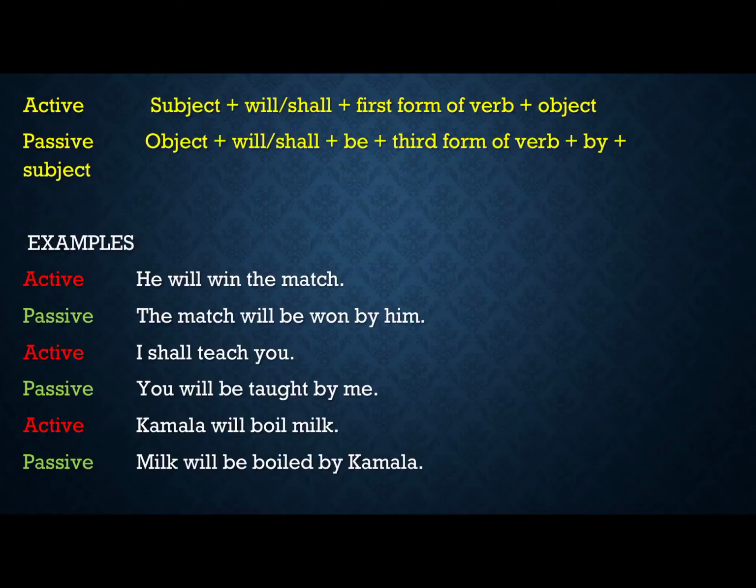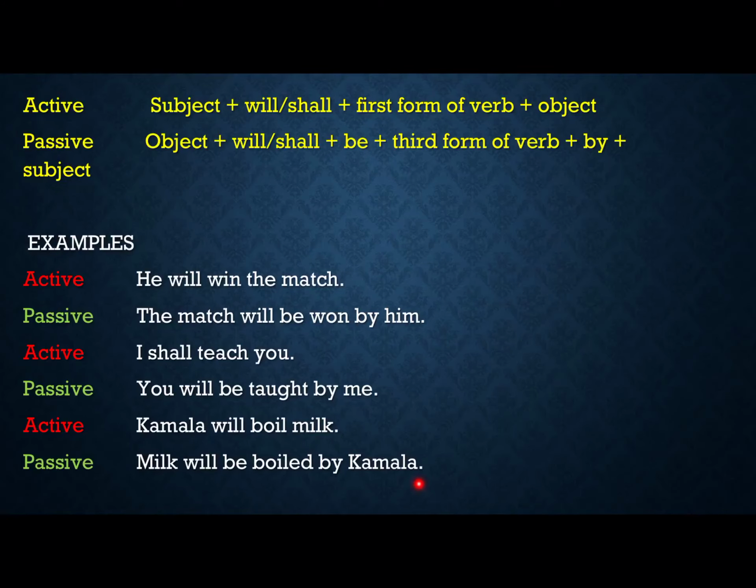I shall teach you English, you will be taught English by me, and then English will be taught to you by me. So you and English, they are the objects. So we can frame two sentences and both will be correct. Kamla will boil milk. Milk will be boiled by Kamla.